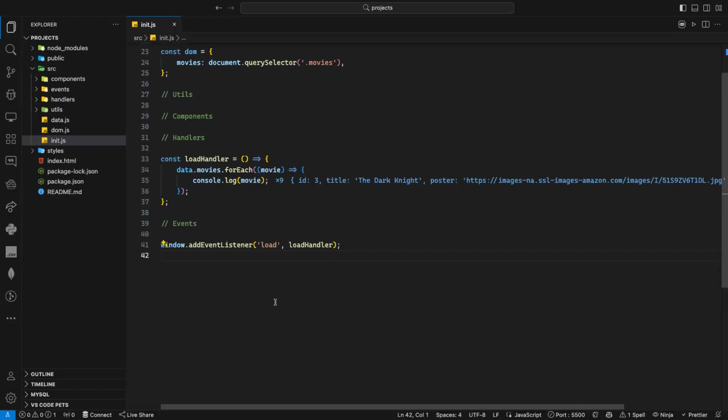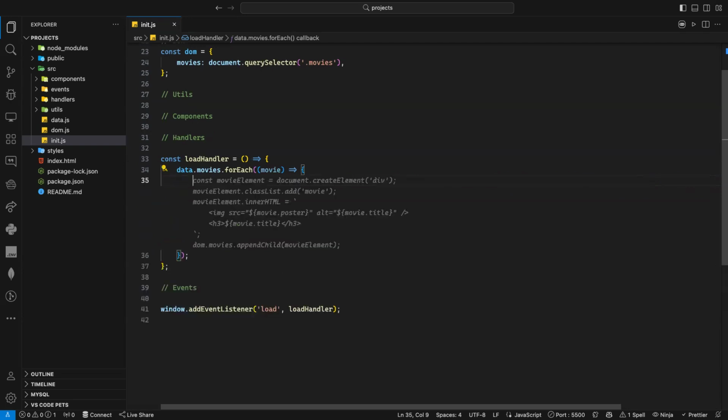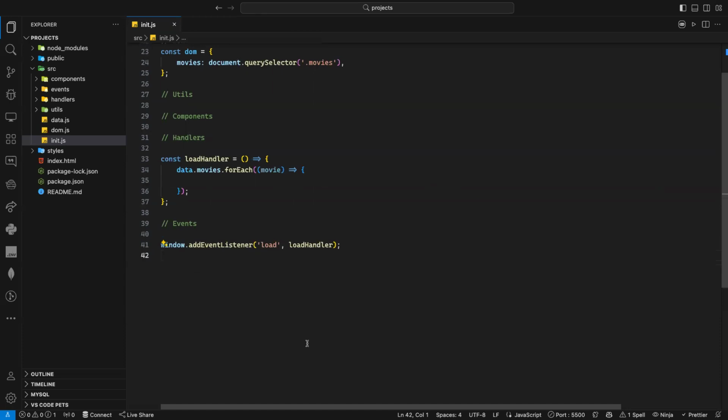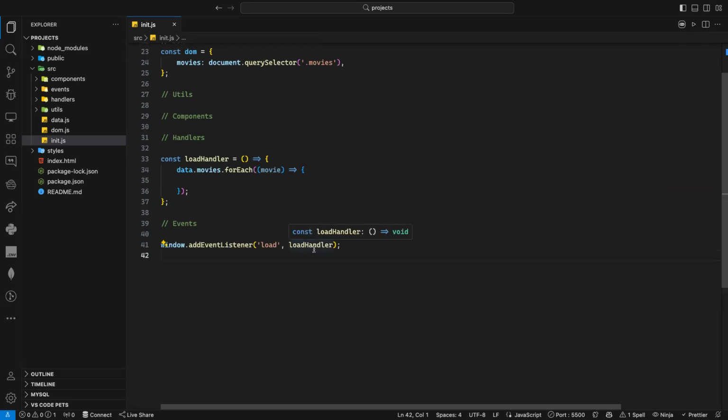Now, as I have my movie objects, what should I do after that? What should I do here? Create some DOM elements, right? Because for each movie, I want to show it inside my DOM here. I cannot show it because it's just data, so I need to create some DOM elements, right?